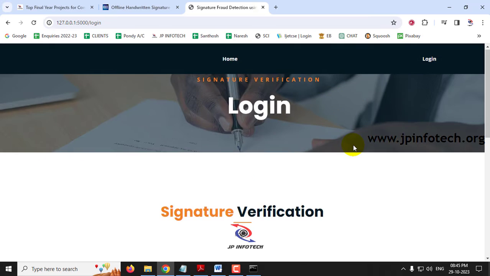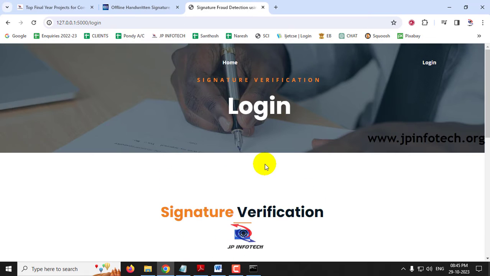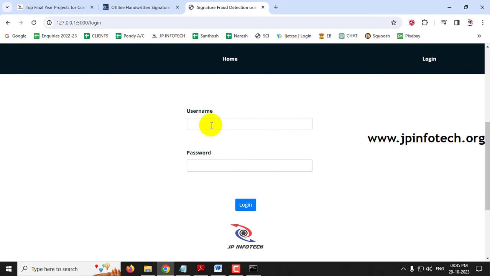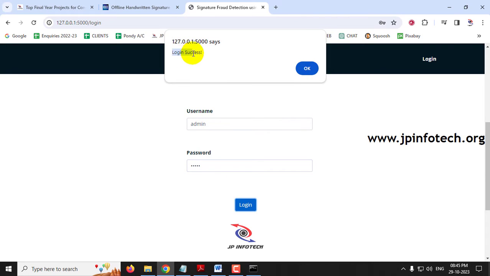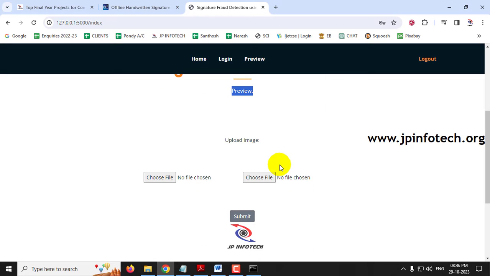It will navigate to the login page, and kindly note that this is a static login page because we have not used any database in the project. So just enter the default username and password as admin and then click the login button. Now you can see the login success message, and click OK. Now it will navigate to the preview page. Here you need to upload the images of both original and fake, whichever you need to compare, and we will be checking.